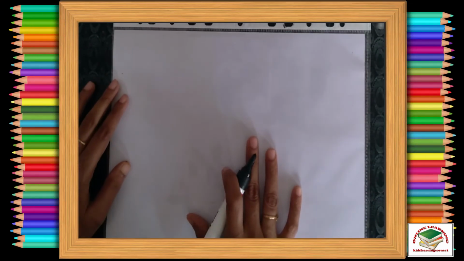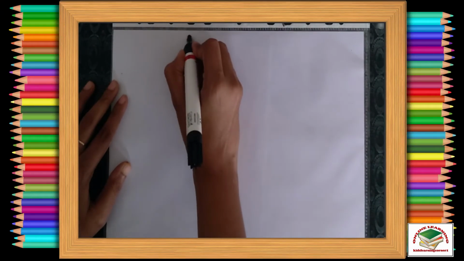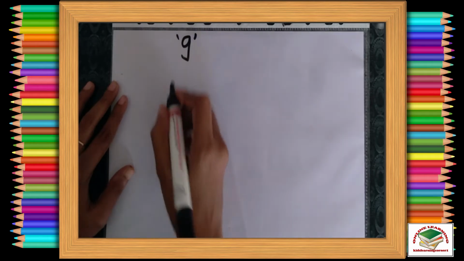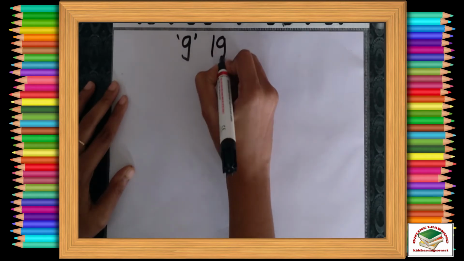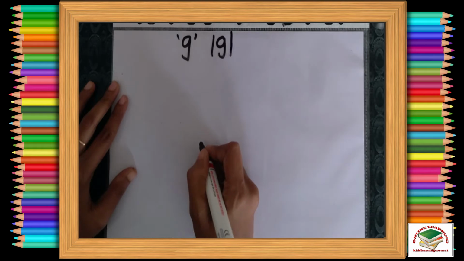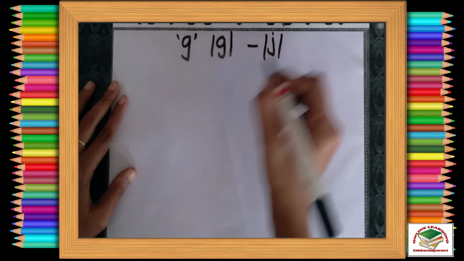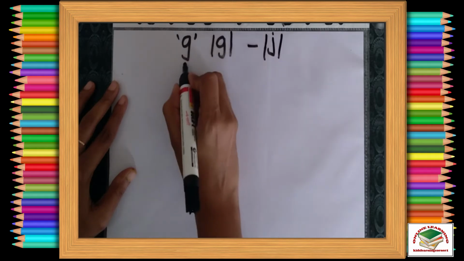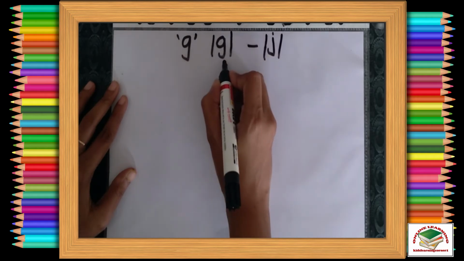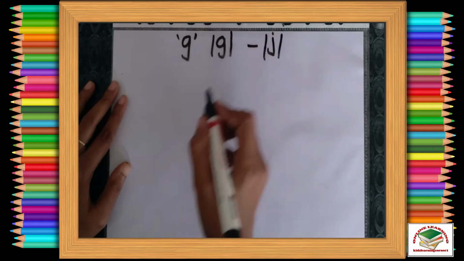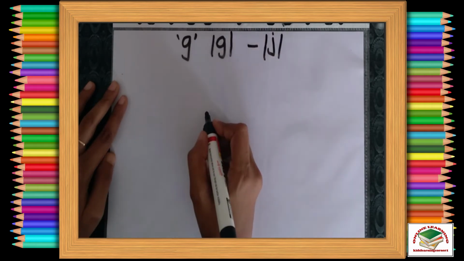In this video, I am going to talk about the G sound. Actually, G sounds G, which is a phonic sound. G also makes another sound, that is J. Let us see when G makes the G sound and when G makes the J sound. We'll see this with a small rule.